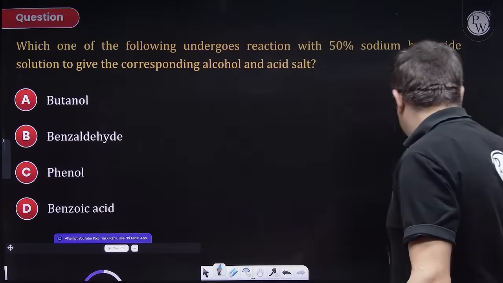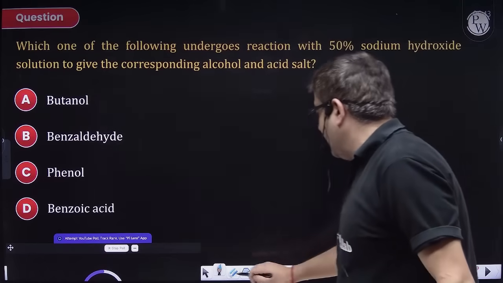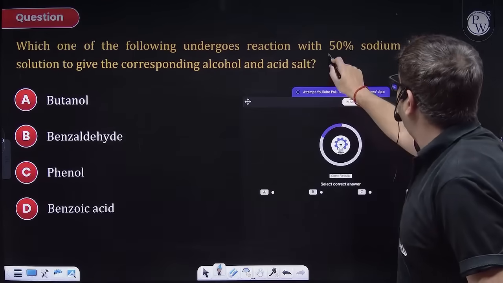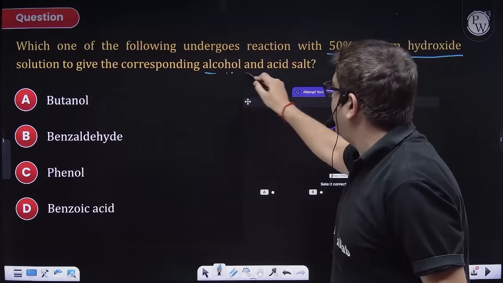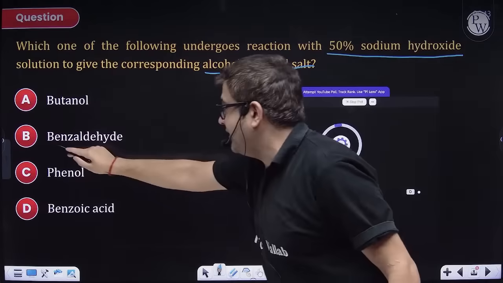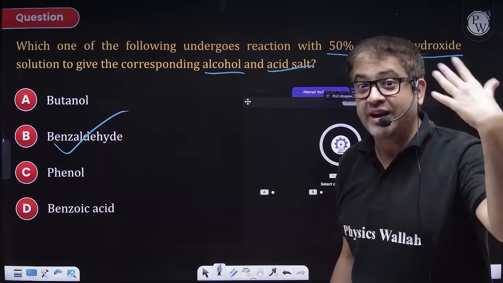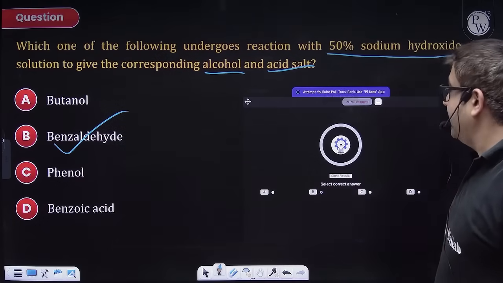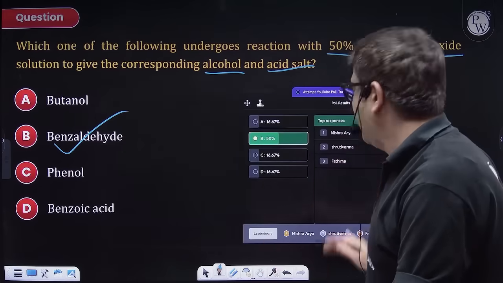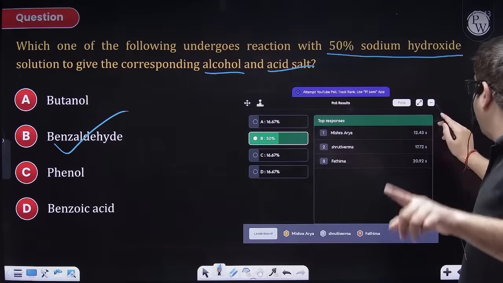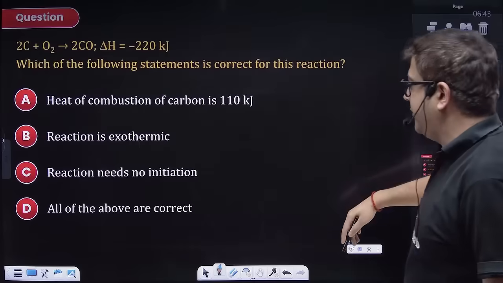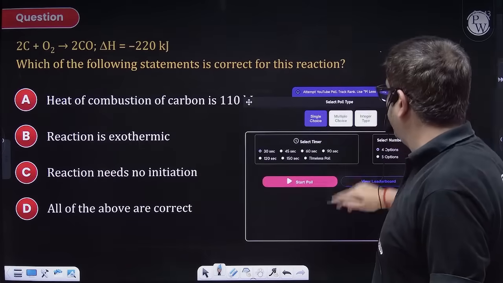Now, chalo. Now the answer. Which of the following undergoes 50% with 50? It should form alcohol also, acid, salt also. Sir, Cannizzaro reaction. So obviously, who can undergo Cannizzaro? Benzaldehyde, which should not have any alpha hydrogen. So Bombay, I want 100%. Please. 50%. Still, everybody good. But yes, I would have loved it if it had been 100%, beta. That was quite a doable question.